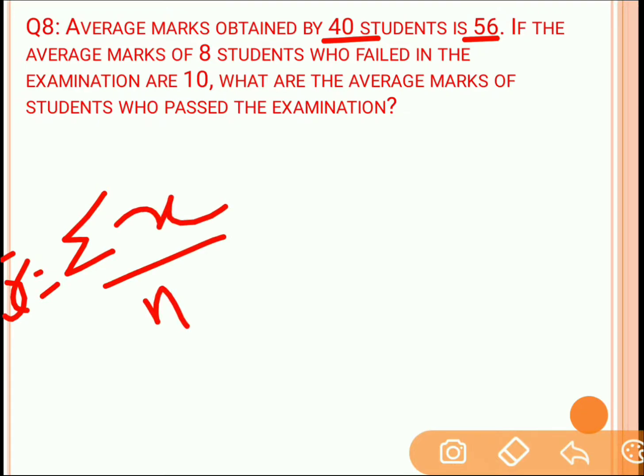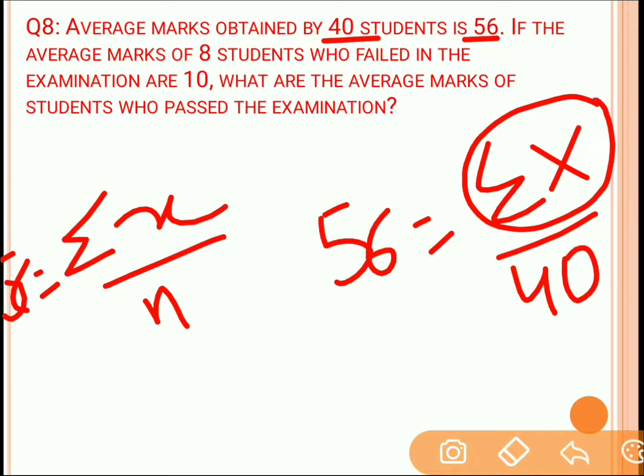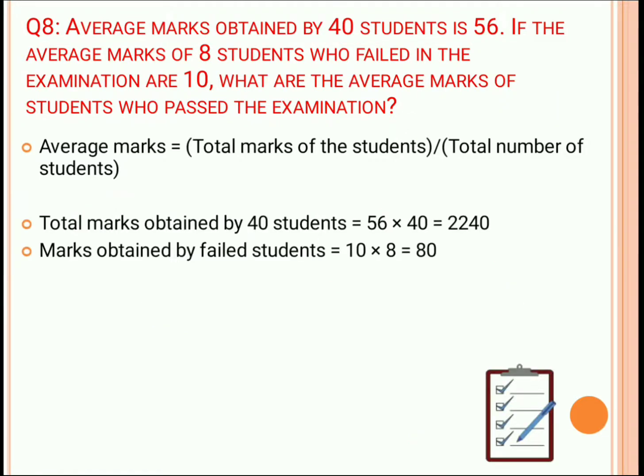There are total 40 students and their average is 56. So 56 is equal to the sum of the marks of 40 students, sigma x, upon the number of students, that is 40. So the sum of the marks of 40 students will be 56 into 40, that is 2240.